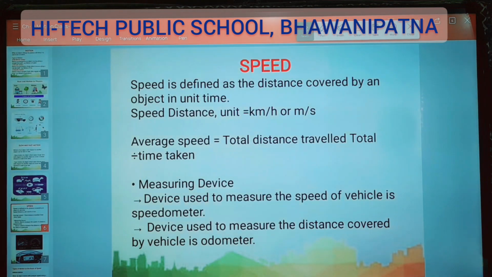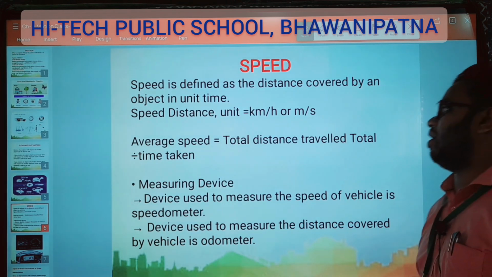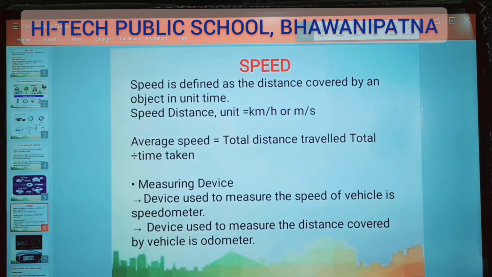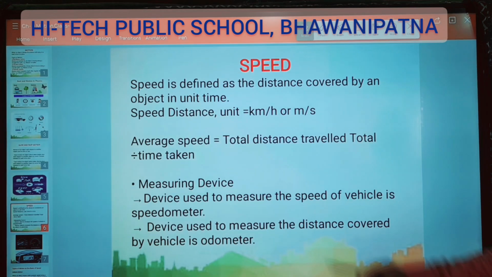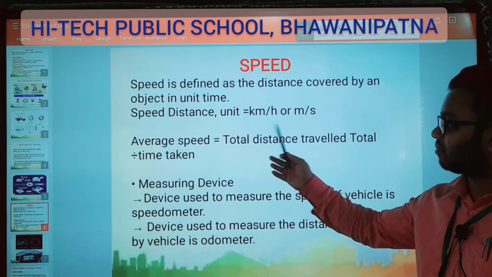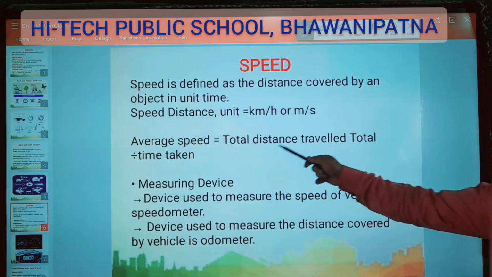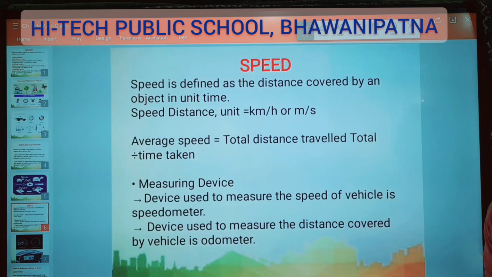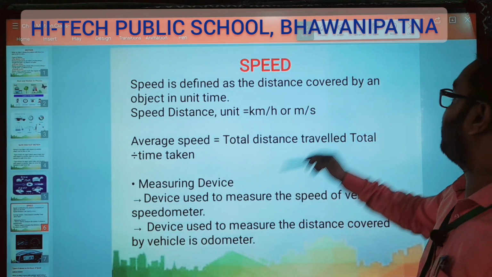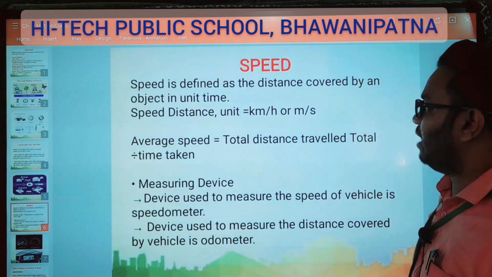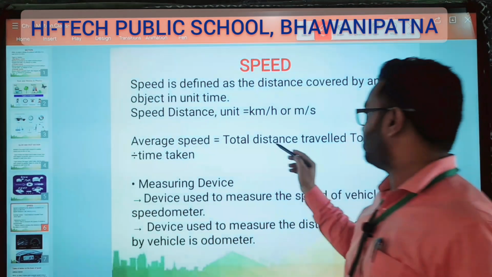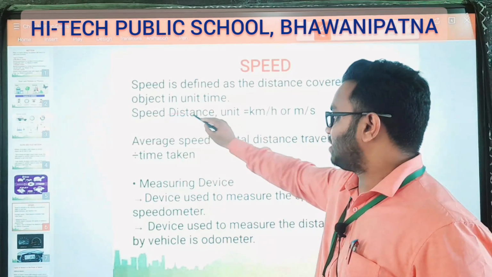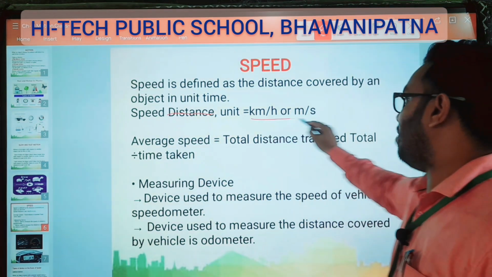Next, speed. Speed is defined as the distance covered by an object in unit time. It is called speed. So speed is distance over time, and the unit is kilometer per hour or meter per second. So here the SI unit of speed is meter per second, or we can write speed in kilometer per hour.